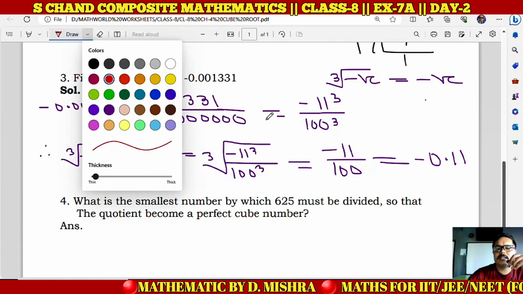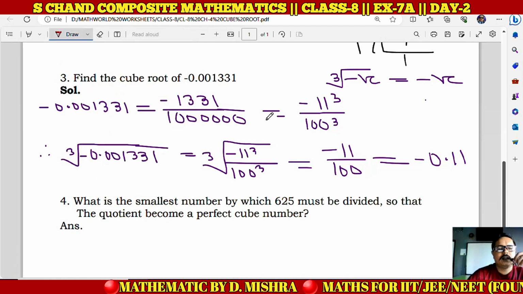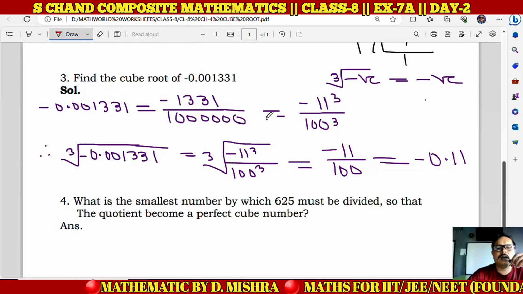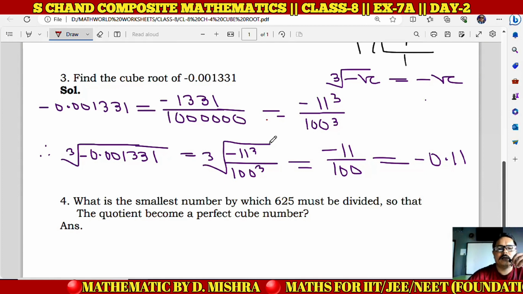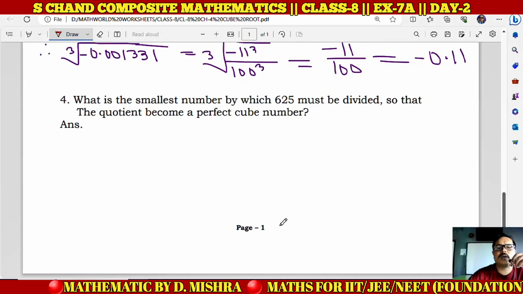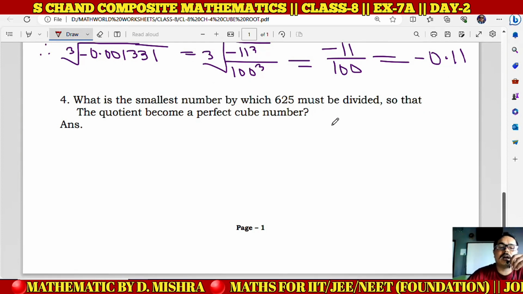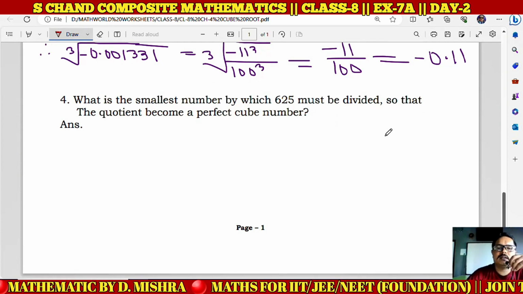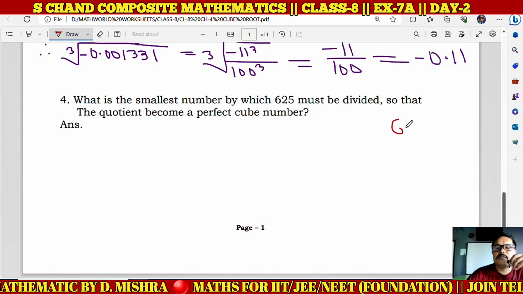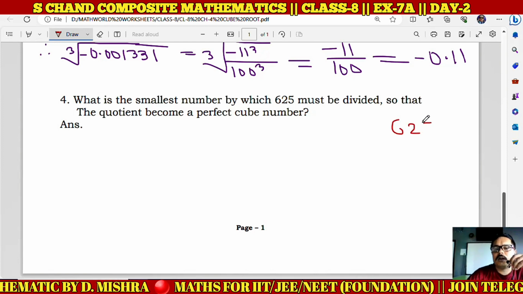Now the next question is here, number 4. What is the smallest number by which 625 must be divided so that the quotient becomes a perfect cube number? Children, after reading the question, what did you understand?